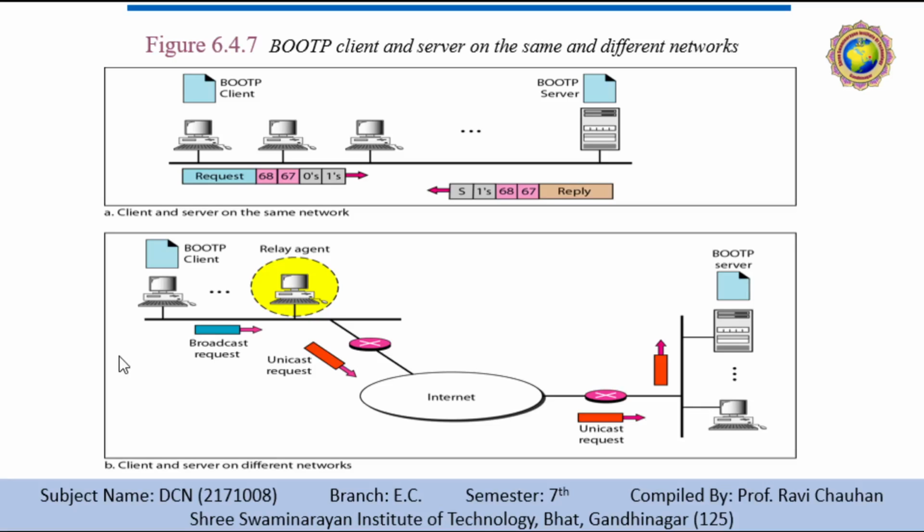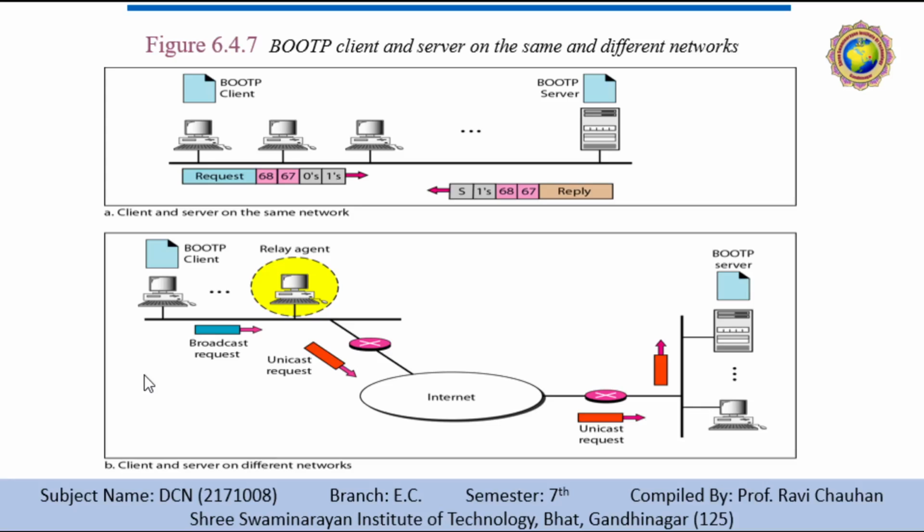You may ask how a client can send an IP datagram when it knows neither its own IP address, the source address, nor the server's IP address, the destination address. The client simply uses all zeros as the source address and all ones as the destination address. One of the advantages of BOOTP over RARP is that the client and the server are application layer processes. As with another application layer process, a client can be in one network and the server in another, separated by several other networks.